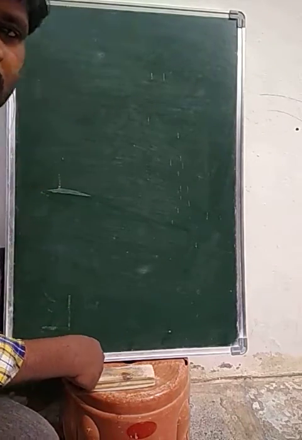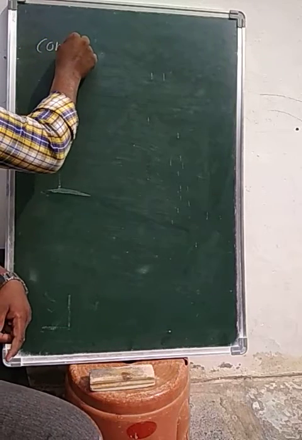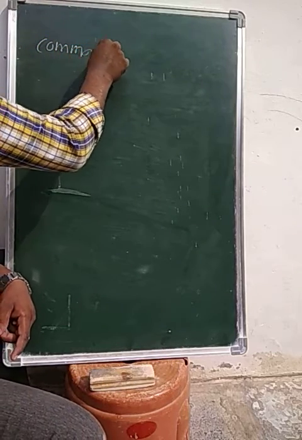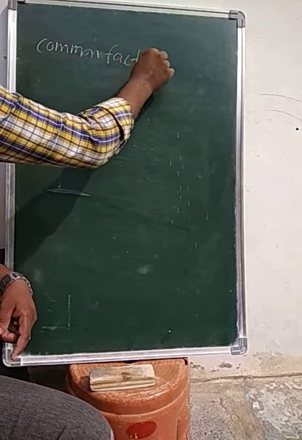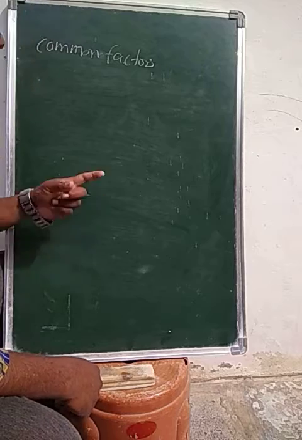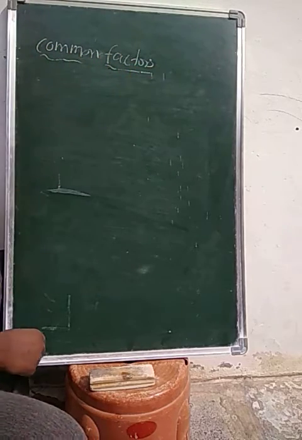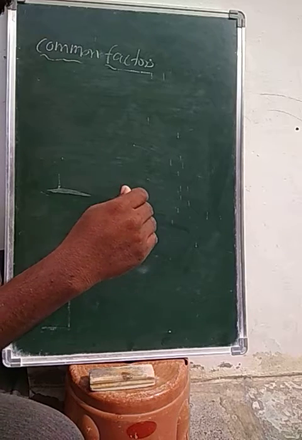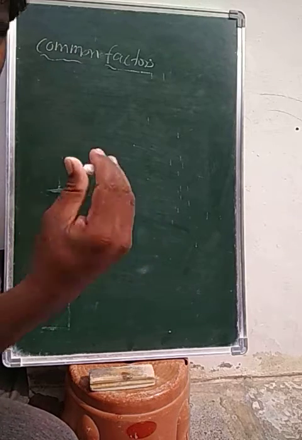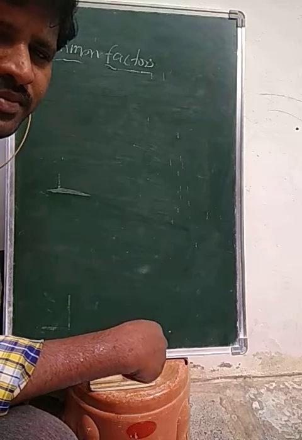Now see, common factors. Just now we discussed factors. Now common factors. Common factors means what? Common అంటే, for example, what is the common language for Andhra Pradesh and Telangana?